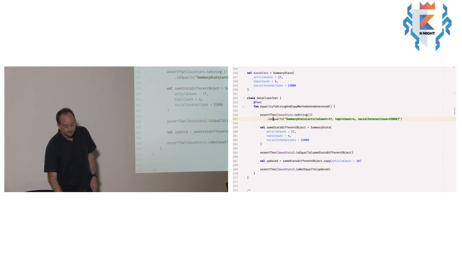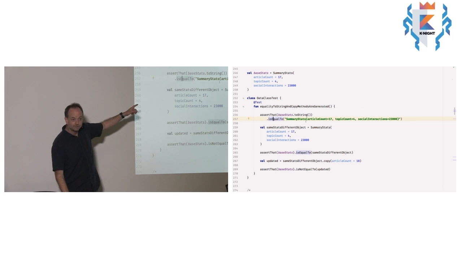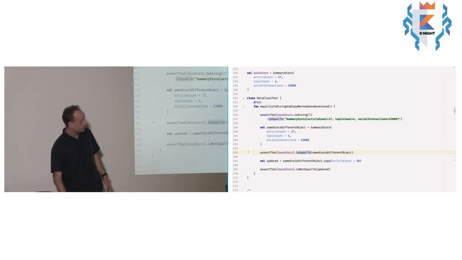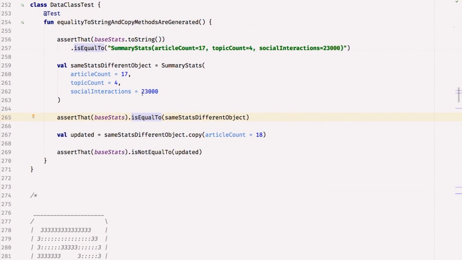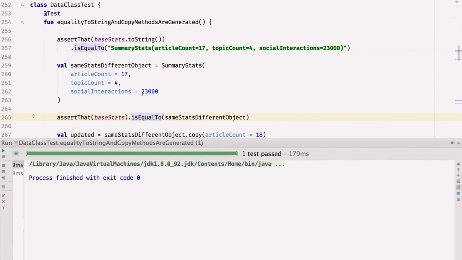And then you can see my test. So I'm asserting that the toString method looks like that. So it's a pretty decent toString. If I create another object with the same values, I can down here assert that that is equal. And you can see, well, we'll run the test, and it does equal. And then I can use the copy method, which creates me a new instance of the class, just changing some of the values inside it. So that's going to create one with an article count of 18, but topic count and social interactions both the same. So if we run that, the test passes.